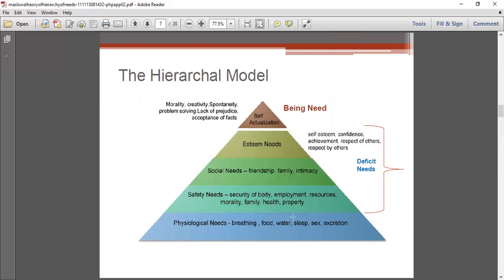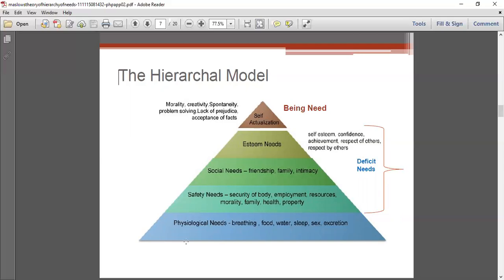This is the hierarchical model. You can see the model clearly made as a triangle. The base of the triangle is the physiological needs, which include breathing, food, water, sleep, sex and excretion. Next, upon the basic needs, are the safety needs, which include security of the body, employment, resources, morality, family, health and property. The third level is the social needs, that is the need for love and belonging from friends, family and intimacy. Next is the esteem needs, and the last one is self-actualization.